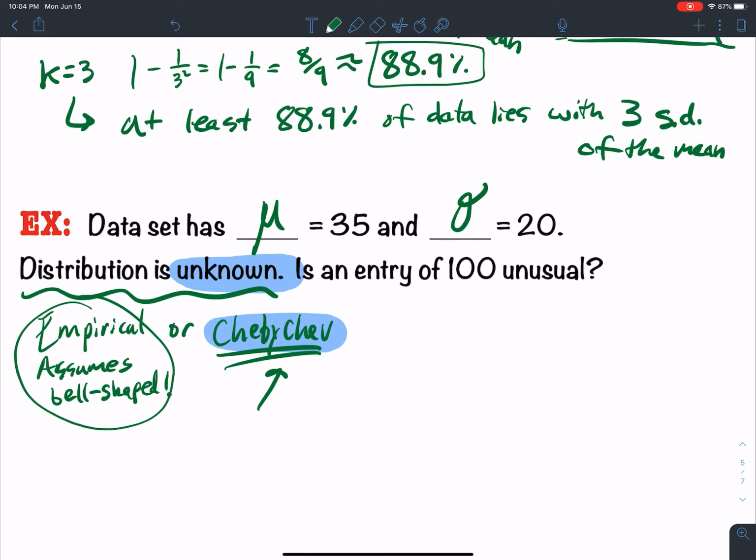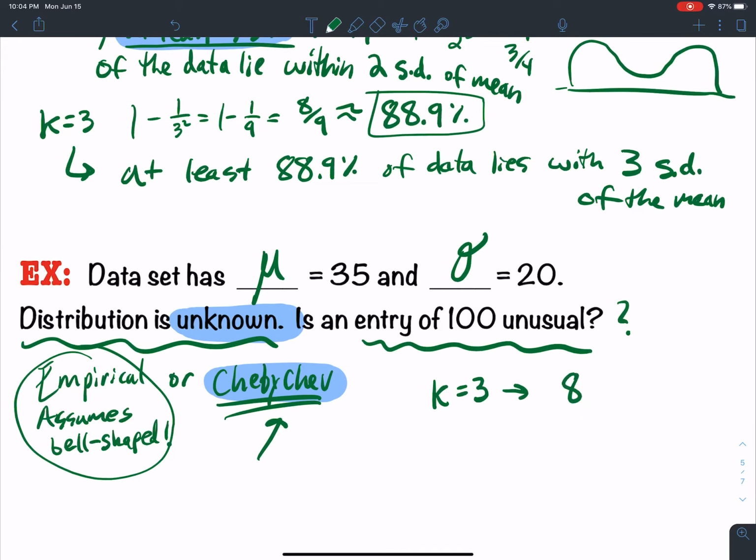Now, is the entry 100 unusual, right? So how do I figure this out? Okay? So what is unusual? Well, k equal to 3 standard deviations. What does Chebychev tell us?